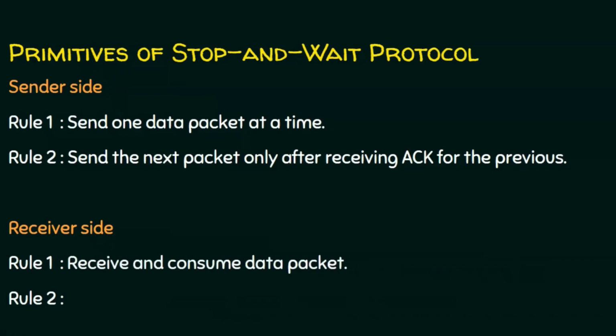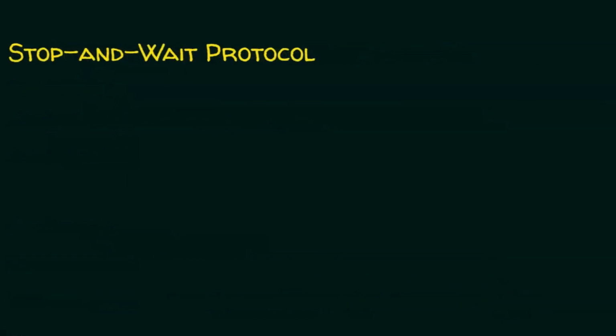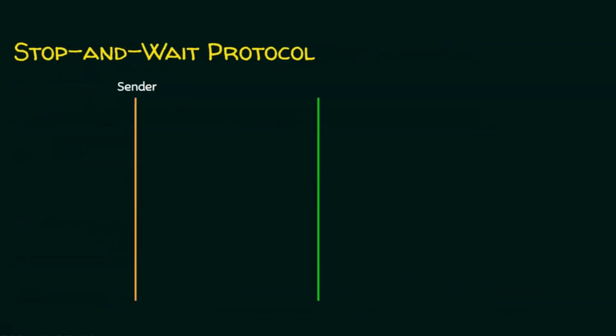And what about the receiver side? Just receive and consume the data packet. Once the receiver receives and consumes the data packet, the acknowledgement needs to be sent to the sender. That is what the flow control mechanism is. I hope you are clear with the flow control. Let's see it with an animation.